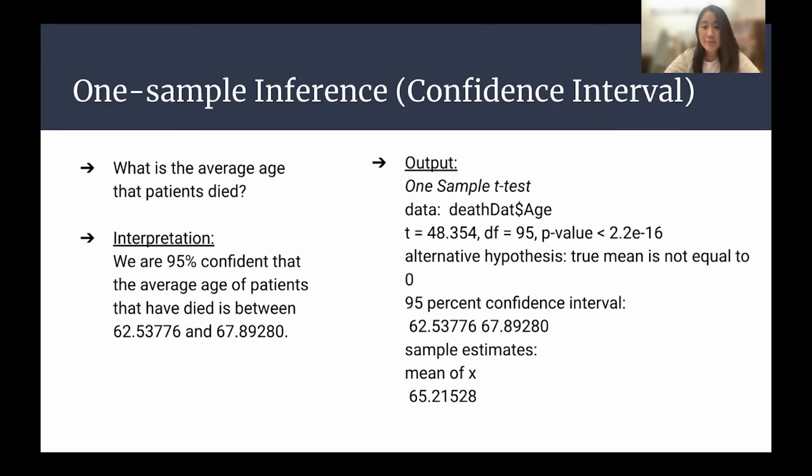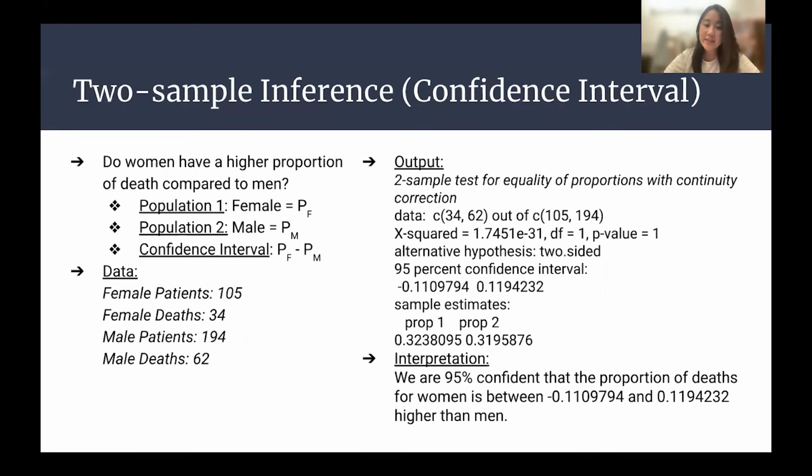Now, for our 2 sample inference, we just also used a confidence interval. We decided to test whether or not women have a higher proportion of death compared to men. As you can see on the slide, population 1 was female and was represented by PF, and population 2 was male and represented by PM. This made the confidence interval PF minus PM, population 1 minus population 2.